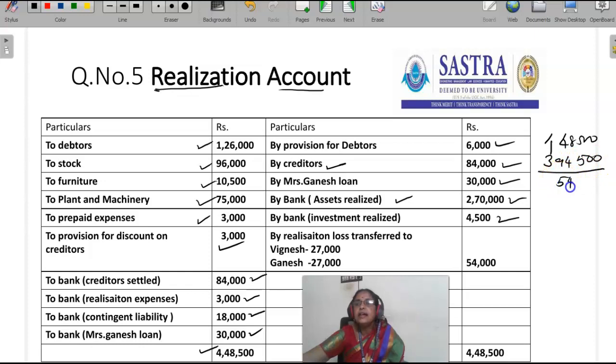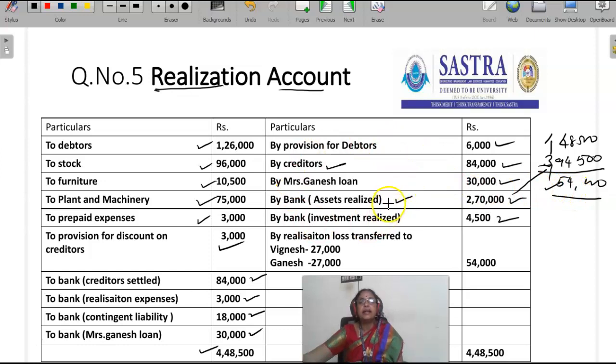The difference is 54,000. If we add 6,000 plus 84,000 plus 30,000 plus 2,70,000 plus 4,500, we will get 3,94,500. From 4,48,500, if we reduce 3,94,500, we will get 54,000 rupees. This is the difference amount.